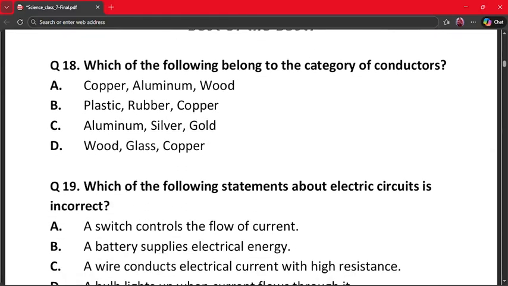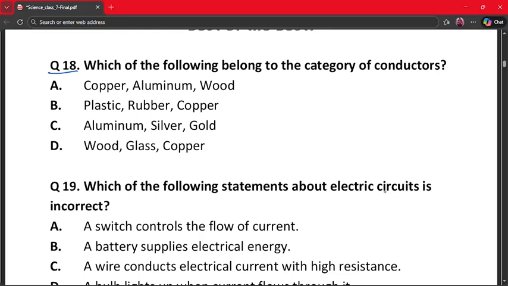Our next question is question number 18. Which of the following belong to the category of conductors? A. Copper, aluminium, wood. B. Plastic, rubber, copper. C. Aluminium, silver, gold. And D. Wood, glass, copper.